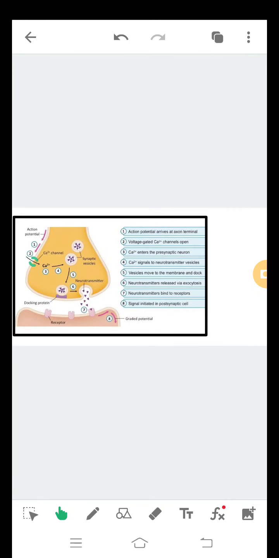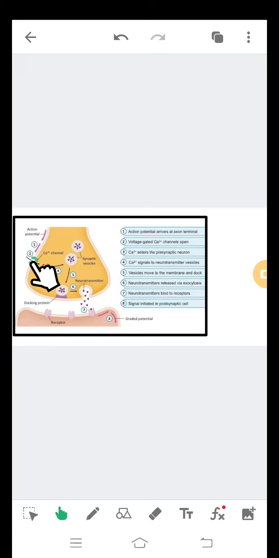How action potential works in pre and post synaptic neurons. First, action potential arrives at axon terminal. Second, this is calcium channel, Ca2+ channel.